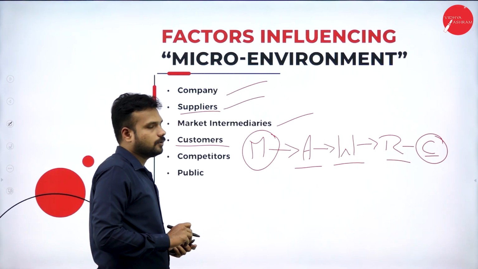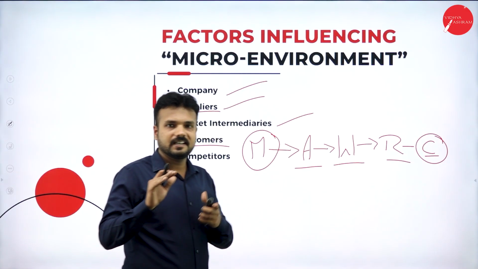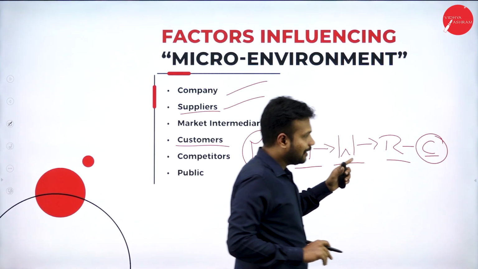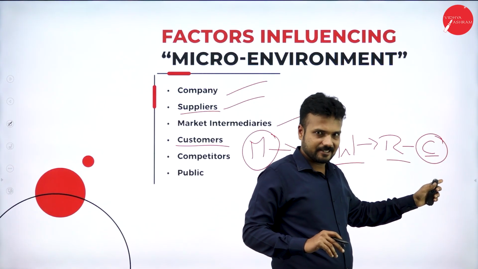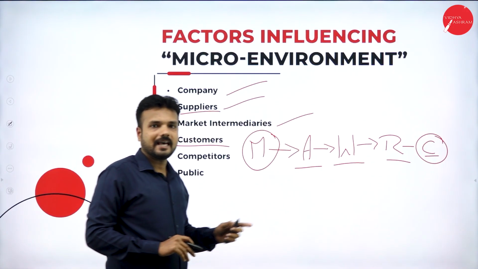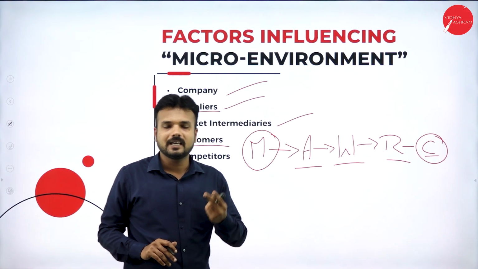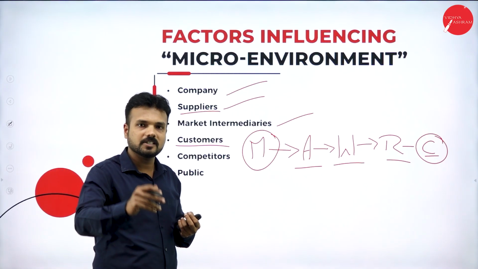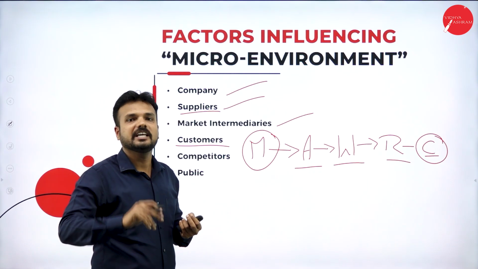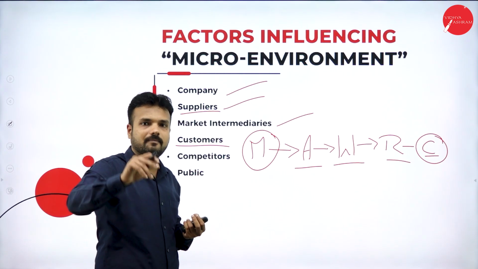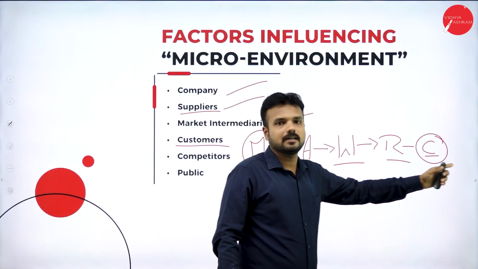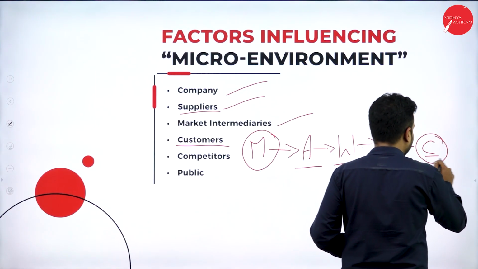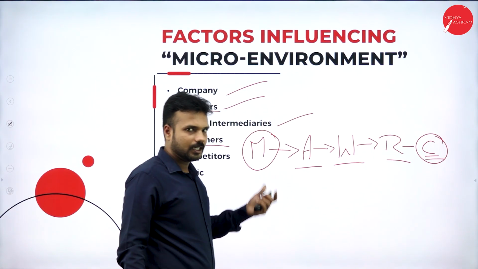Customers. Okay, so here there is a difference between customers and consumers. All these people can become a customer, but only the end user can become a consumer, because a customer has two objectives of purchasing a product. Number one, for the resale of the product. Number two, for the consumption of the product. If he purchases for resale of the product, we call him a customer. If he purchases the product for consumption also, we call him a customer. All the people can become a customer, but all the people cannot become a consumer. He is the only person who can become a consumer because he is the end user of a commodity.